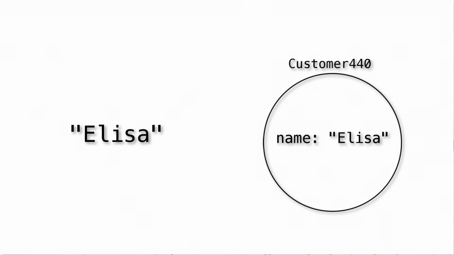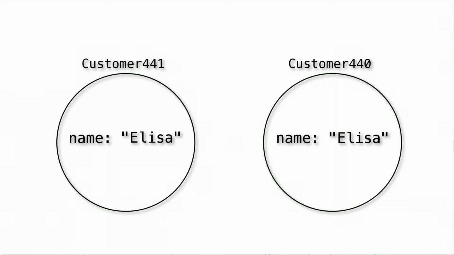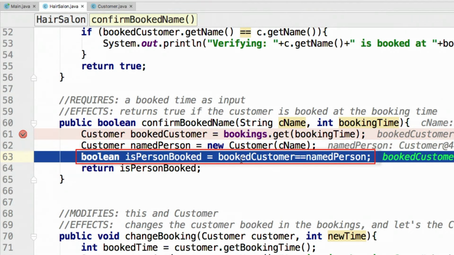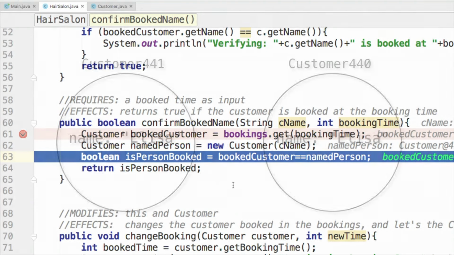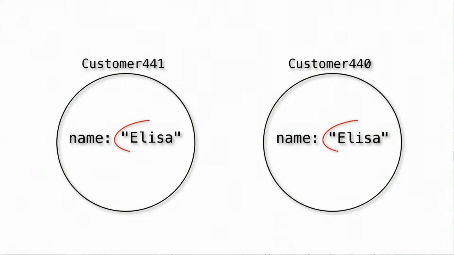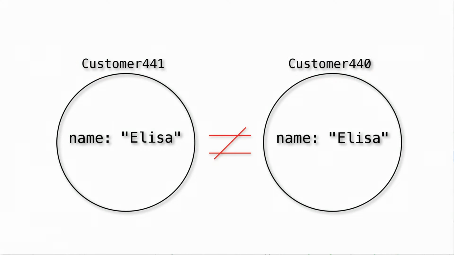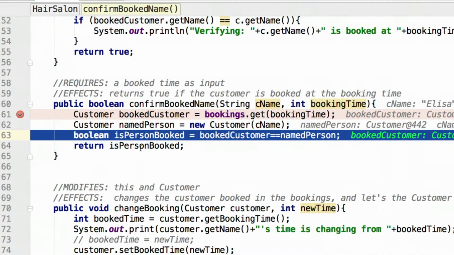But one of them that's often done is make a new dummy customer or a dummy object with the same field of the value that you're looking for. So in this case, we're making a new person, also called Elisa. And then we run a check, is person booked? And this will produce a Boolean value based on booked person equals named customer. And what we're hoping to do there is compare to see if these two people have the same name. But in fact, what we're doing is comparing the people themselves. And even though these objects have the same name, they're two different objects. So this is going to return false, even though intuitively we would expect it to return true. So we found our bug.